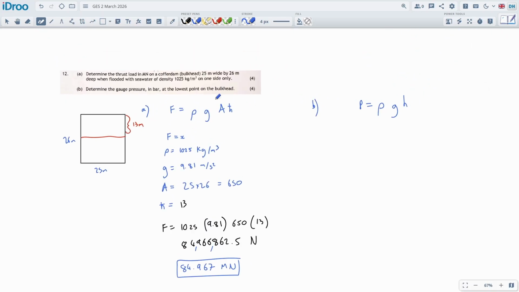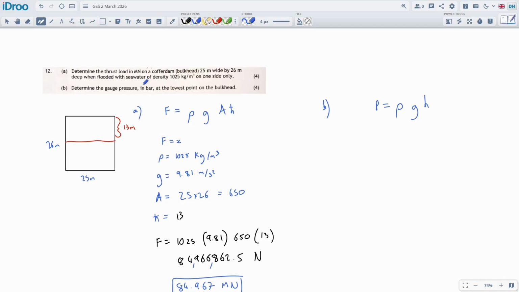That's for part A. Now the gauge pressure, so that's the hydrostatic pressure rather than the total pressure, including the atmosphere. And that will be the lowest point of the bulkhead, and that height will be the full 26 meters, as if you were lying on the bottom of the tank. The pressure would be equal to the density, which is 1025, gravity, which is 9.81, and then the height, the full 26 meters. You're going right down to the bottom of the tank. So you want the full head of water on top of you to get the most pressure. And it says in bar.